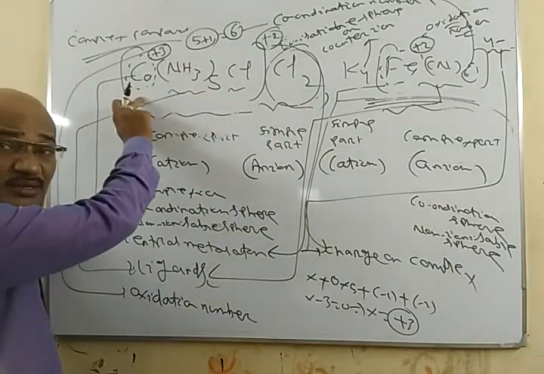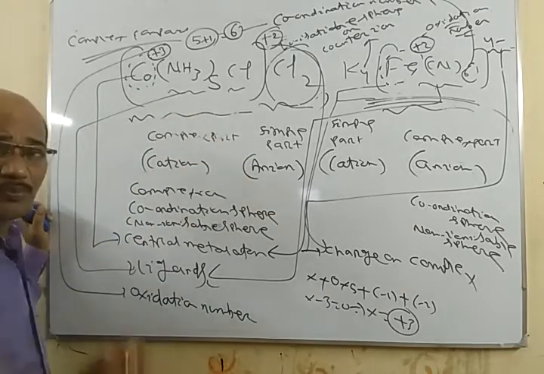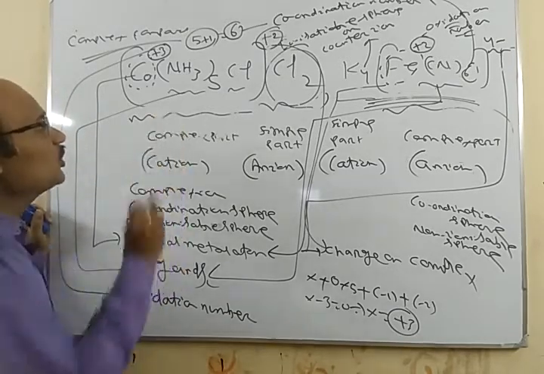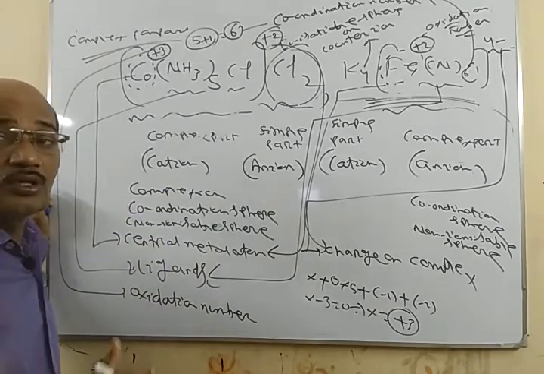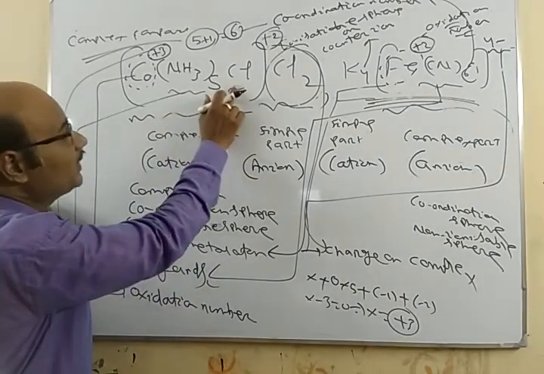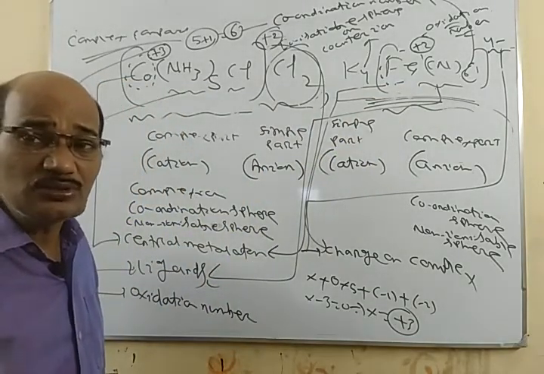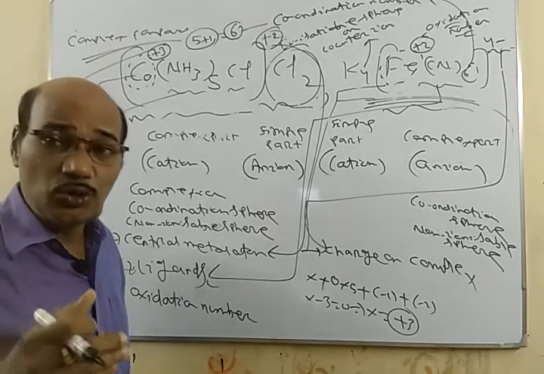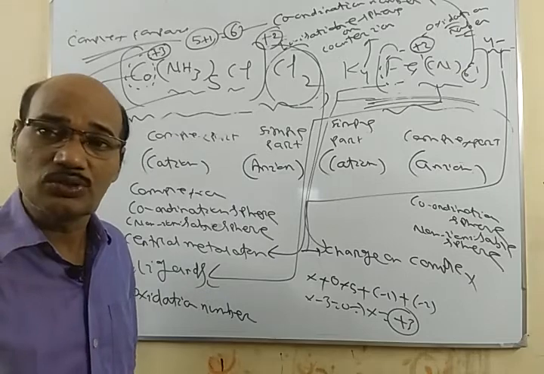Now to this central metal atom we have a number of simple atoms or groups of atoms attached, it may be 1, 2, 3 or 4, and these atoms or groups of atoms which surround the central metal atom are called ligands. So here NH3, Cl, CN are the ligands. Ligands are the atoms or groups of atoms which surround the central metal atom and have the capacity to donate at least one lone pair to the central metal atom to form a sigma bond or coordinate bond.